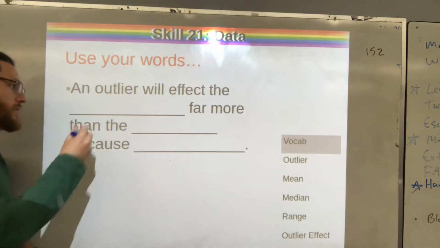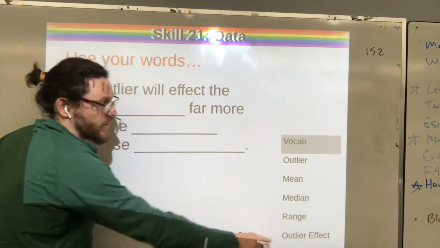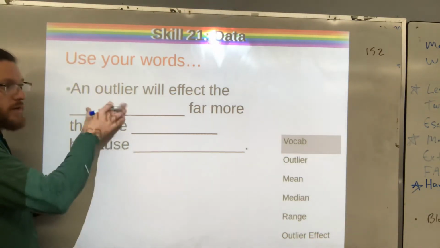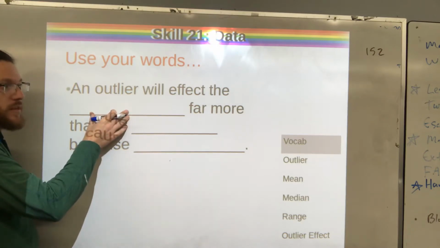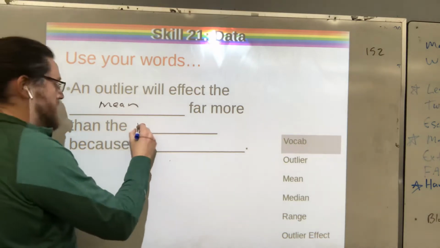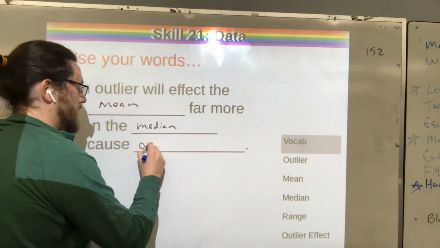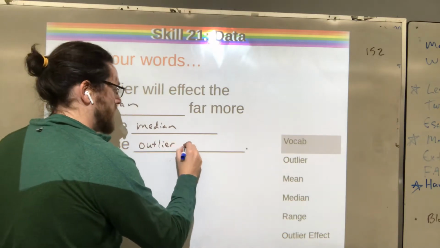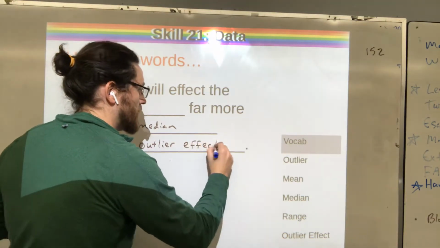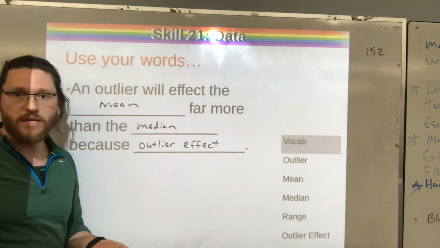An outlier effect will affect... I've got a word bank over here: outlier, mean, median, range, outlier effect. Which one fits in here the most? An outlier will affect the mean far more than the median. Okay, and we see that because of the outlier effect, where an outlier pulls the mean but doesn't really affect the median very much.